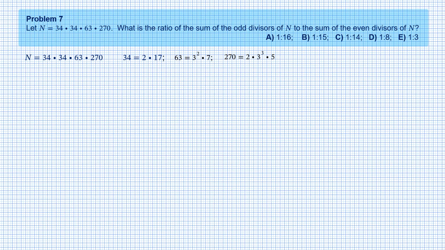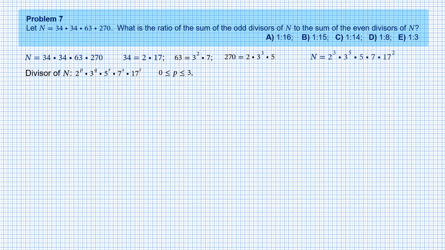So, the factorization of n is complete. We see that any divisor of n can be represented as 2 to the power of p times 3 to the power of q times 5 to the power of r times 7 to the power of s times 17 to the power of t, where p is an integer between 0, corresponding to the absence of factor 2, and 3, when the factor 2 appears in its full power. This gives 4 possible choices for the value of p.